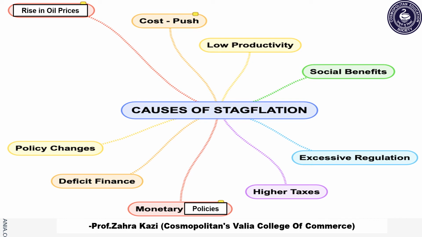The last cause is policy changes. Usually, especially during election time, democratic governments introduce many popular policies so as to attract the votes.